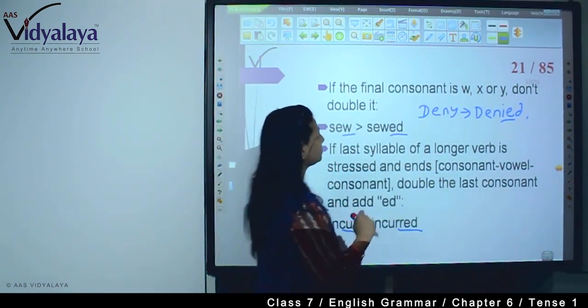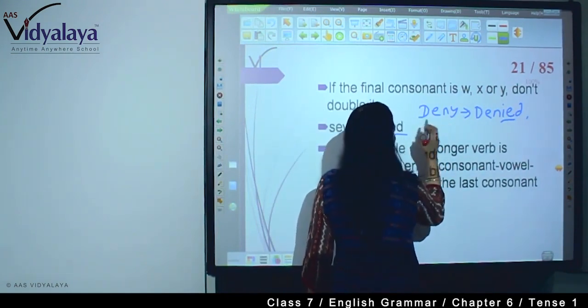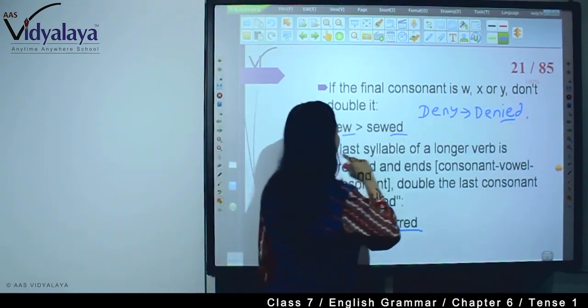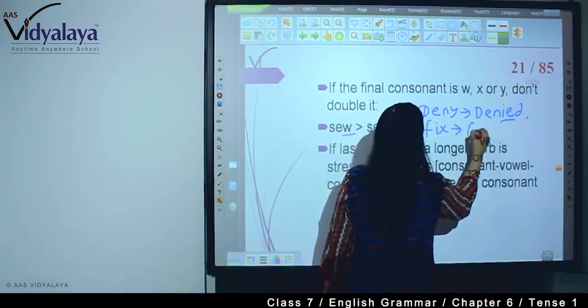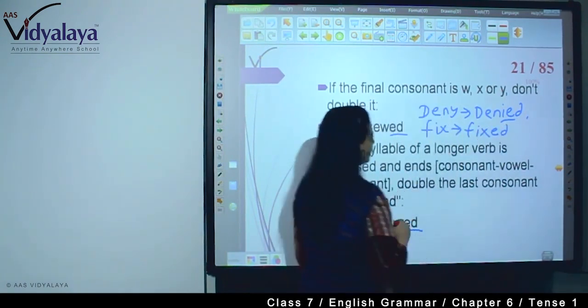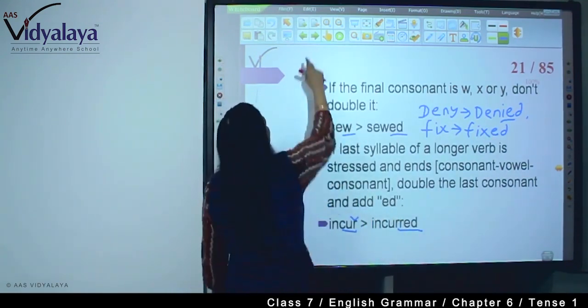Now with X, we can write fix. So fixed. You don't have to double the consonant. It will be fixed. Right? So in this way you have done this.